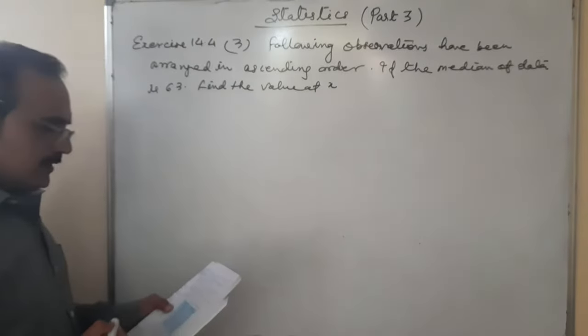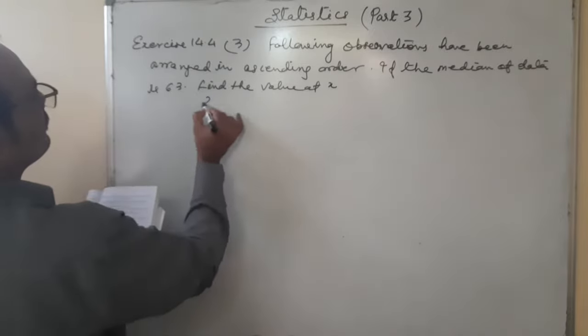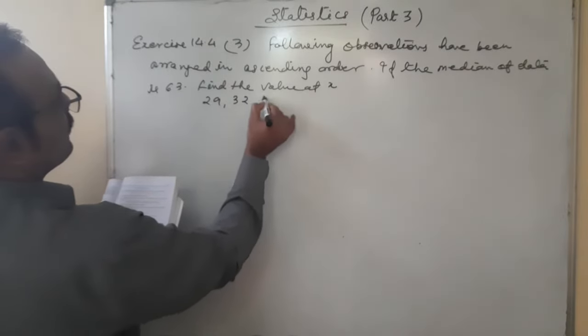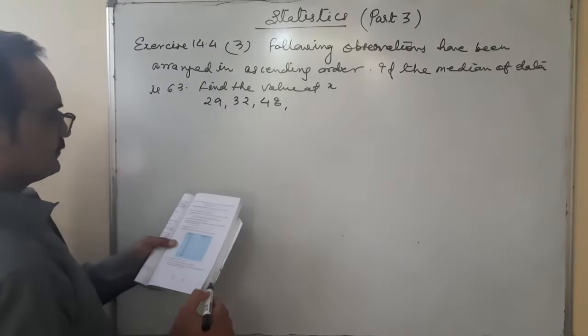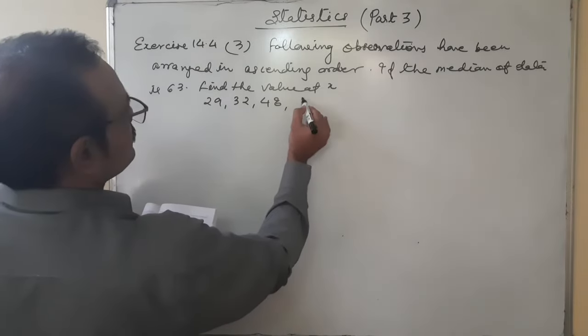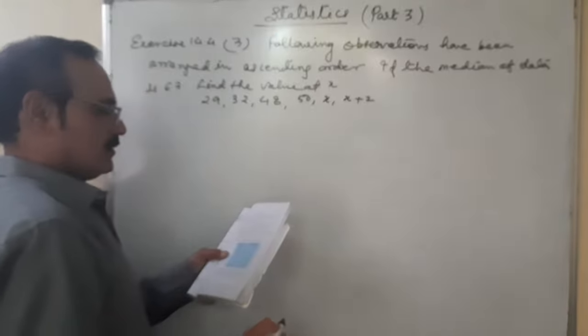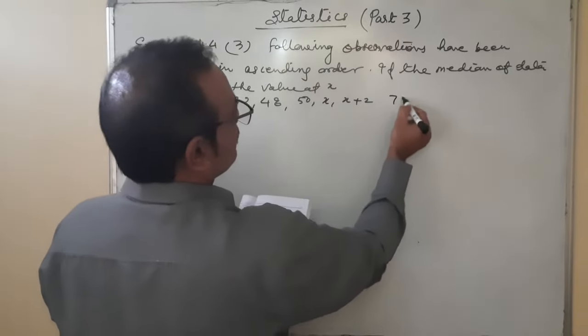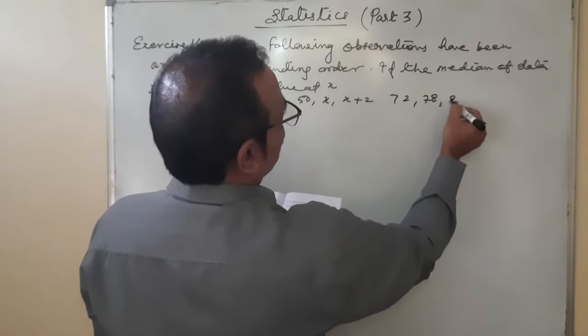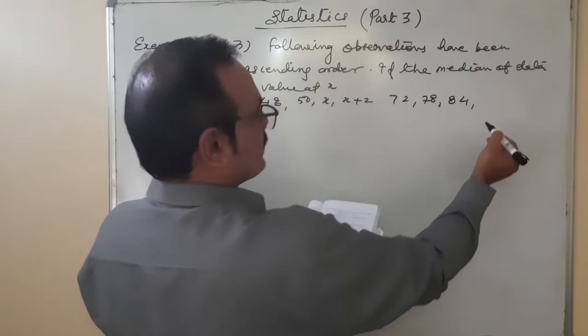Okay. It is given that 29, 32, 48, 50, x plus 2, 72, 78, 84, and 95.